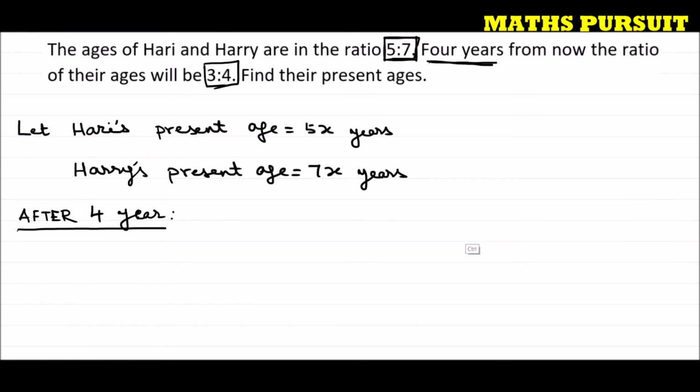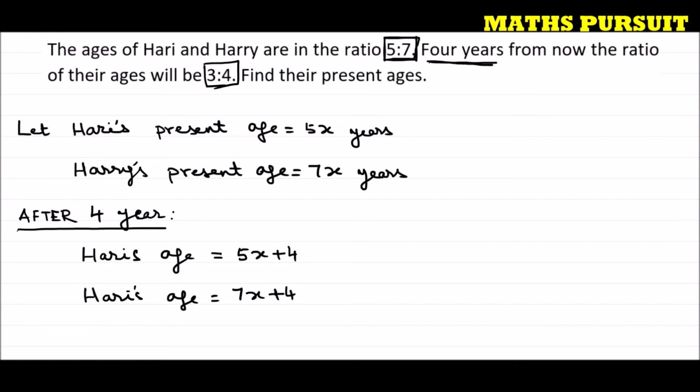Now we are going to do the same thing. So after 4 years, Hari's age will be 5x plus 4 years. Similarly, Harry's age will be 7x plus 4. This is what anyone can tell. If someone is 5 years now, after 4 years it would be 9 years. What happened? We are just adding 4. Similarly here, we just added 4.